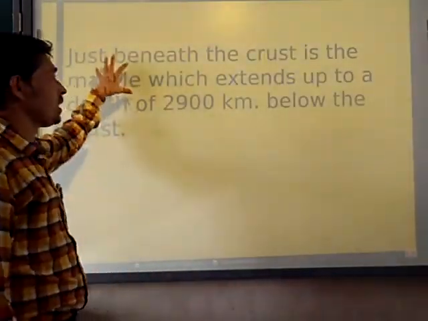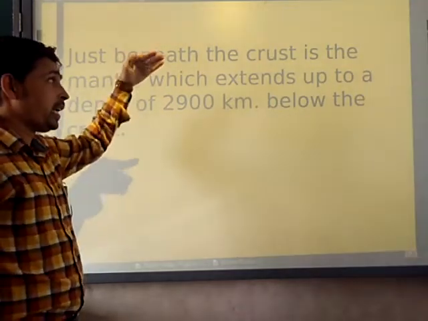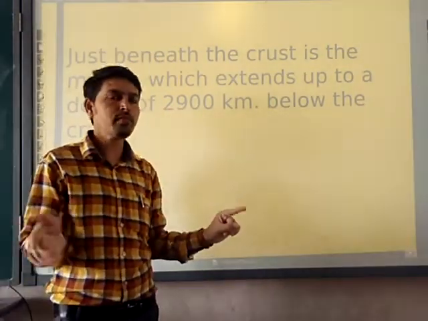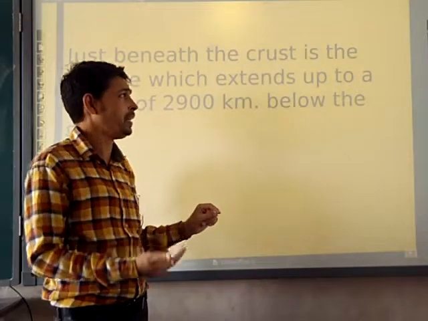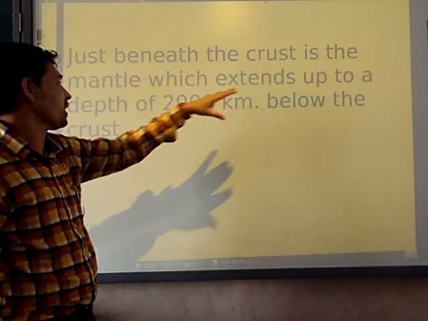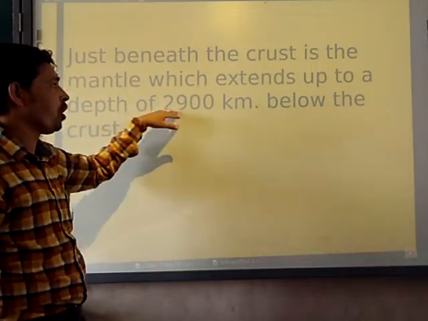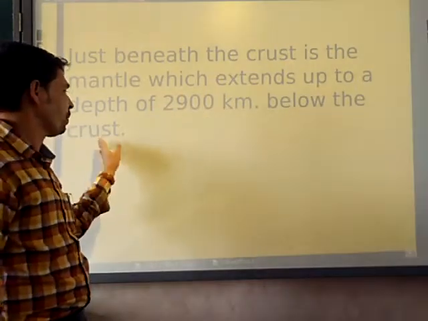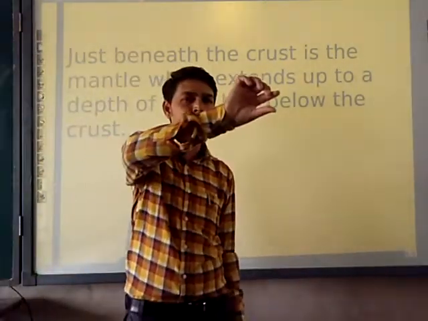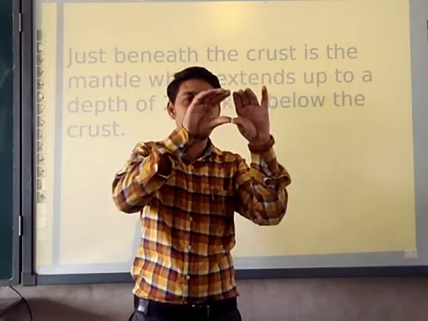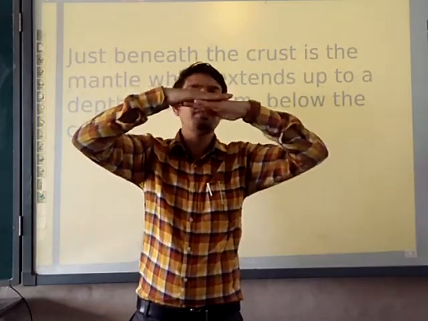Moving further to discuss the interior of the earth. First the crust is over. Then we are going to see the mantle, which extends up to a depth of 2,900 kilometer, and is below the crust. First we have seen the upper one, that was the crust.